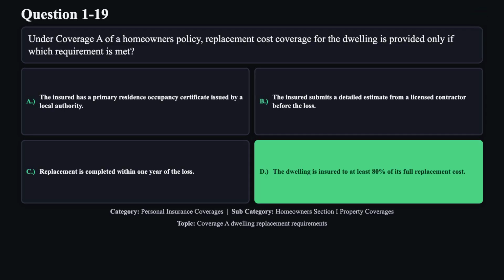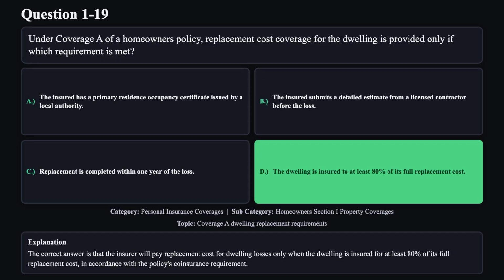The correct answer is D. The correct answer is that the insurer will pay replacement cost for dwelling losses only when the dwelling is insured for at least 80% of its full replacement cost, in accordance with the policy's coinsurance requirement.